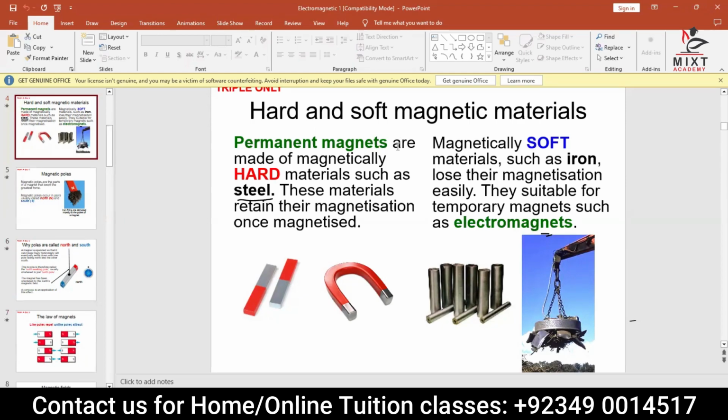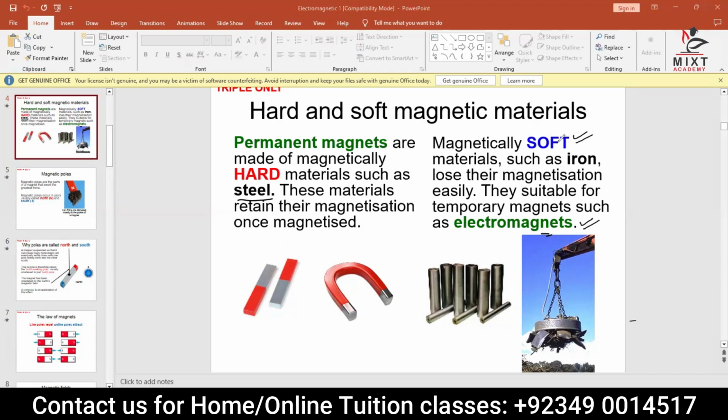That is the reason in all the devices, rather than hard magnetic material, we use soft magnetic materials, because soft magnetic material has a tendency to become a temporary magnet for the time being. If you check, it's written here: electromagnet. As the name suggests, once the electricity passes through the soft magnetic material, it becomes a magnet, and once the electricity is removed, it comes back to its original state.